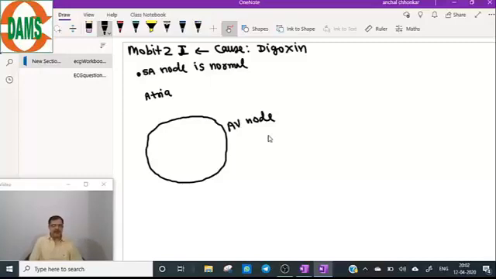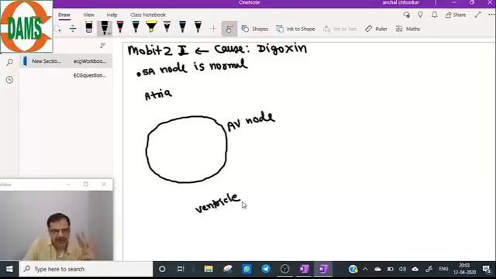Rate is 60 to 100 per minute. AV node is diseased. AV block occurs because of the digoxin, and below is the ventricles. Simultaneously we will draw the ECG and then see the ECG diagram. Actual ECG we will see after making the diagram.